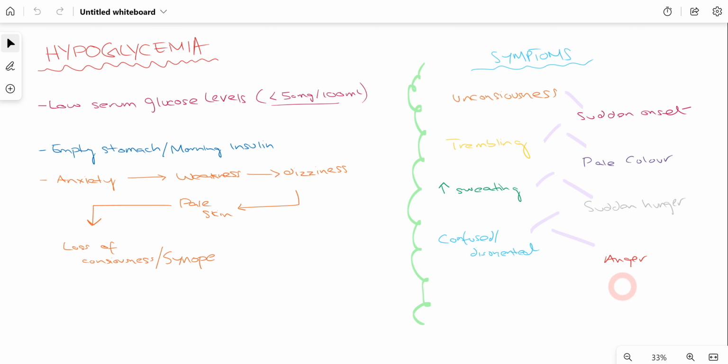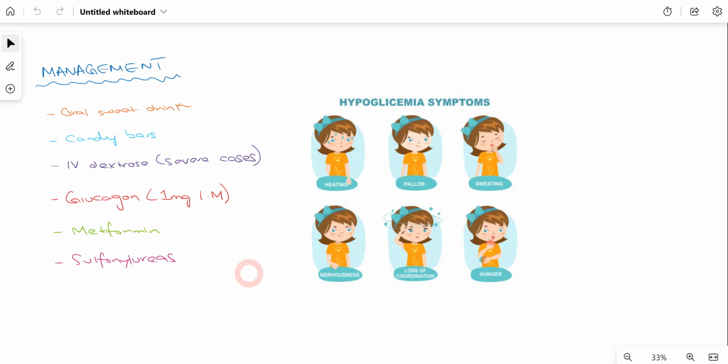So these are the symptoms that patient will report to us, and we will have an idea whether the patient is suffering from a medical emergency. If yes, the patient might be suffering from hypoglycemia. Now, after we have reached the initial diagnosis that the patient might be suffering from hypoglycemia, how will we manage such a condition? We can give an oral sweet drink that the patient can drink via their mouth, and that will help most of the patients. In almost all of the cases, patient will experience better.